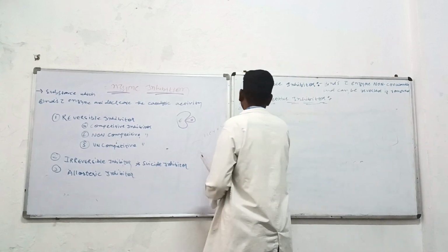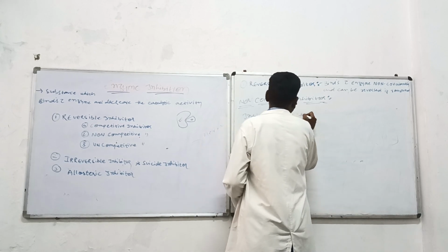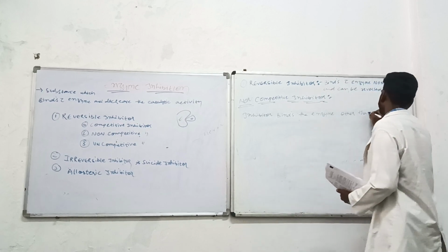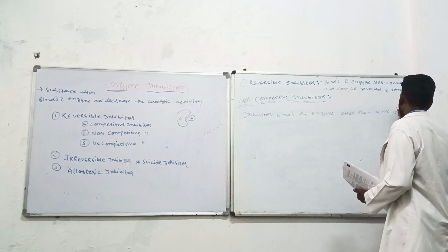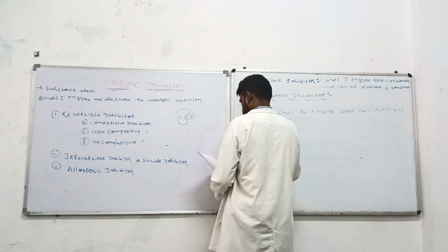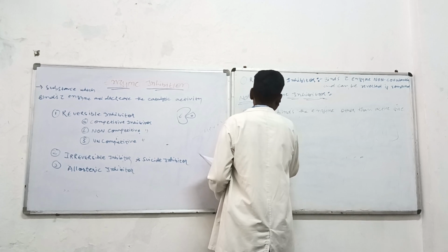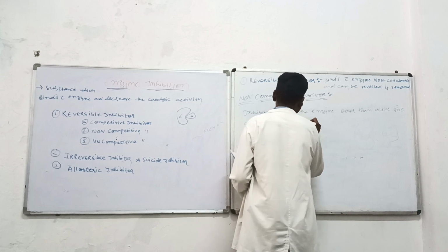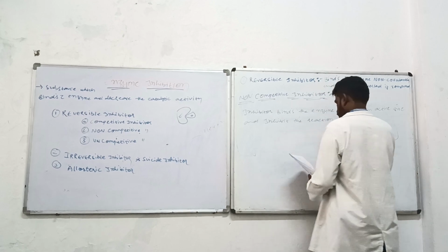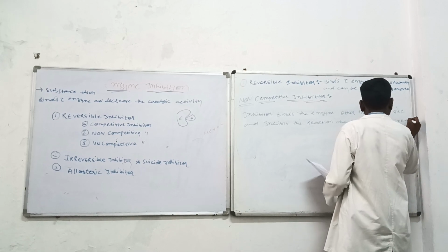Inhibitor binds the enzyme other than the active site and inhibits the reaction due to distortion in enzyme conformation.